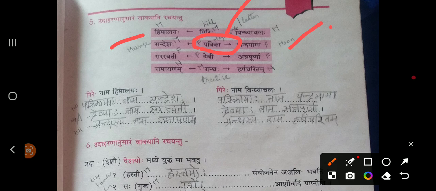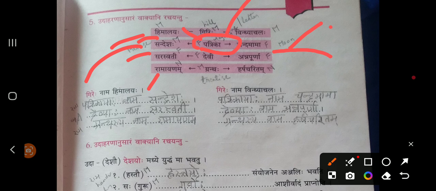So, what is the relation between Sandeshaha and Patrika? Patrikayaha Nama Sandeshaha. That means magazine name is Sandesha. Some magazine name is Sandeshaha. This is one form. What is the another form? Right hand side. Patrikayaha Nama Chandamama. So Chandamama magazine is also there and Sandeshaha magazine is also there. So two magazines are there.